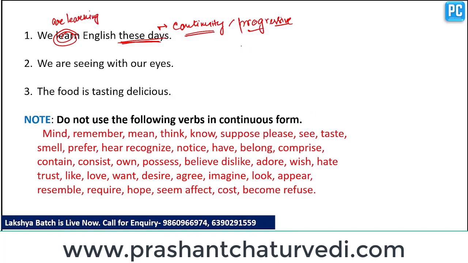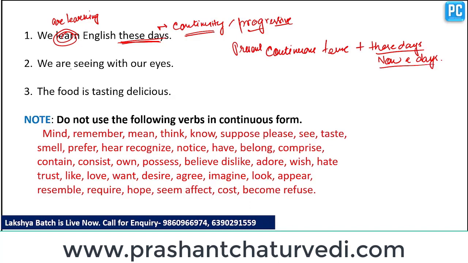So use present continuous tense with these days or now or nowadays. Clear? So our next question is, we are seeing with our eyes.